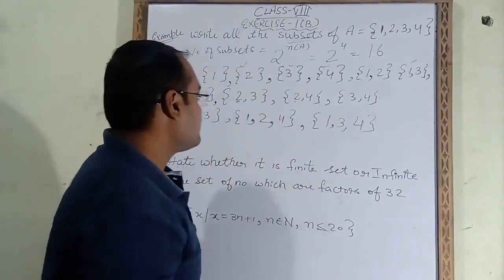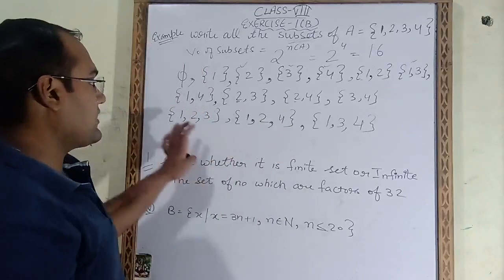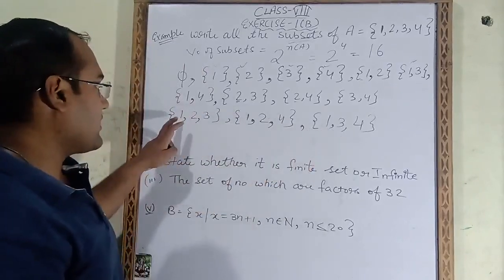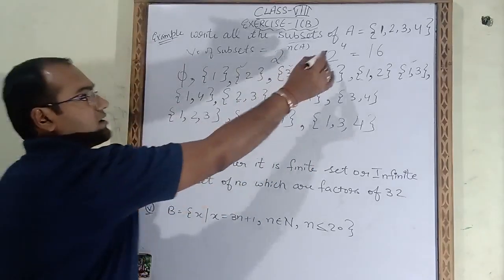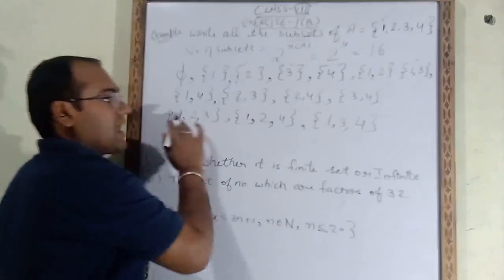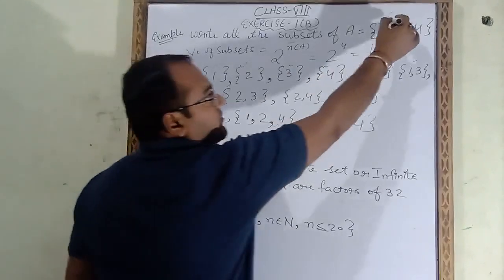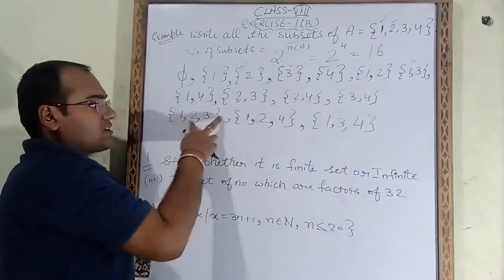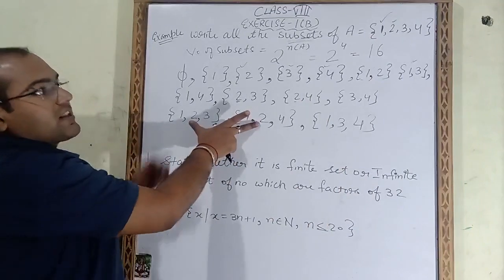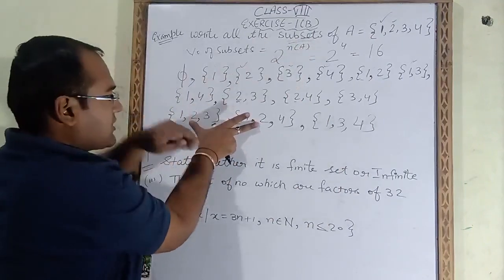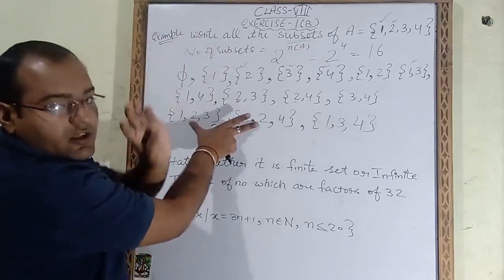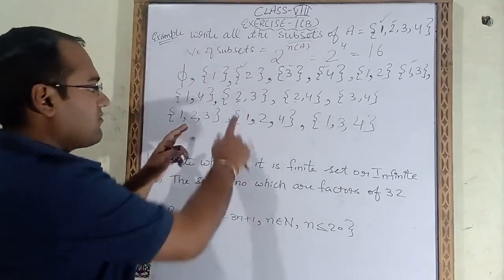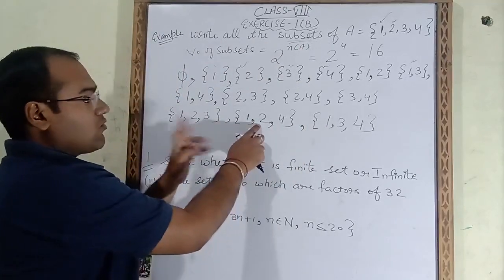So here also how many numbers have we written? 3 numbers. So what we have done here in 3 numbers: first of all we had fixed the first one, which we will take in every subset. Then we had fixed 2 also. When we fix 2 here and here, what are the remaining numbers? 3 and 4 are remaining. So here we will take 3 and here we will take 4. Now after that 1 is fixed, now 2 we have to remove.